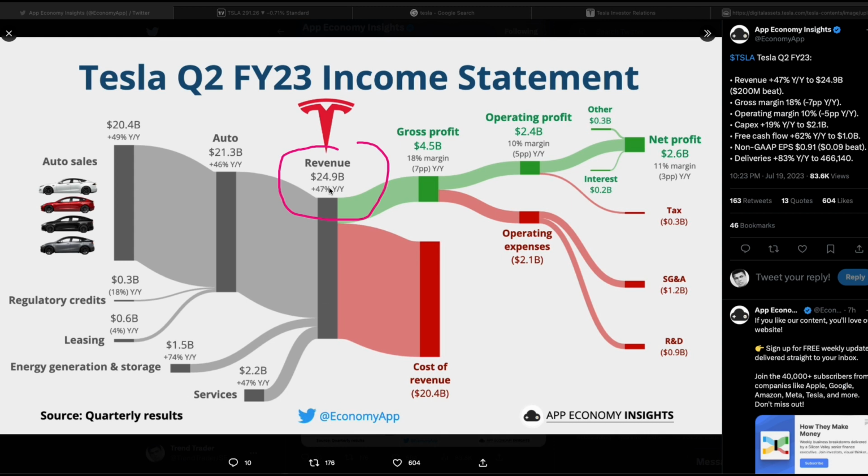So we see that Tesla generated a revenue of about 24.9 billion, as we mentioned previously, and then they have a nice gross profit of about 4.5 billion. And then the important thing here is the operating profit. Before, from gross profit to operating profit, we need to first remove the operating expenses. After the gross profit, Tesla is able to produce an operating profit of about 2.4 billion, which represents about a 10% margin.